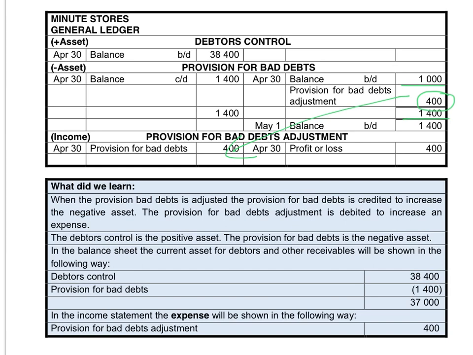In this case, the debtors control is 38,400. The new balance that we created now in this provision for bad debts account is 1,400. So the amount that I will receive in the future is 37,000. Because we increased the provision for bad debts, we created an expense of 400 rand.